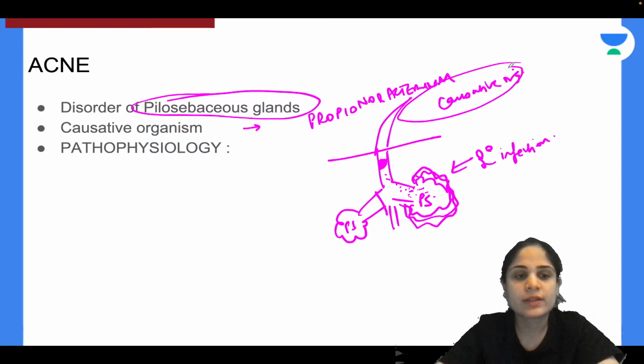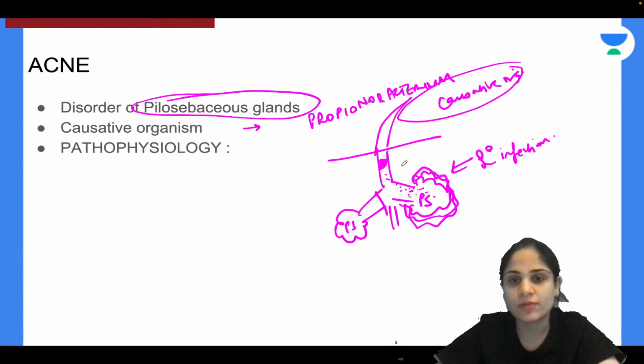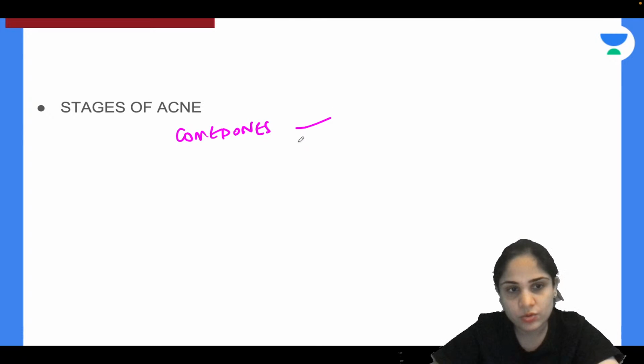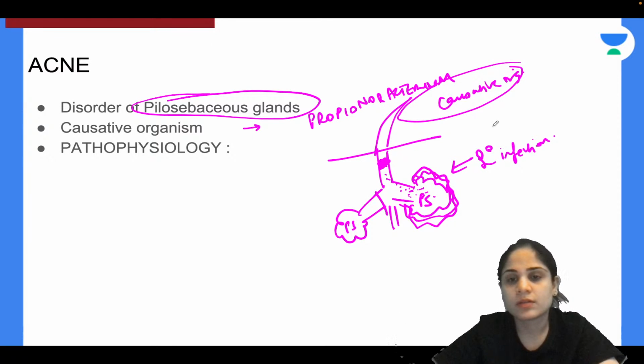Now, can you guys tell me what is blackhead and whitehead? Or what is open comedone and closed comedone? Those are the first stages that you see of acne. Because of blockade of the pilosebaceous gland, you see formation of comedone. That is the first stage of acne formation. So you have open comedones and closed comedones. So which is blackhead and which is whitehead? The open comedones are called blackheads and the closed comedones are called whiteheads. In open comedone, you will have obstruction at the level of the skin. In closed comedone, you will have obstruction below the level of the skin.